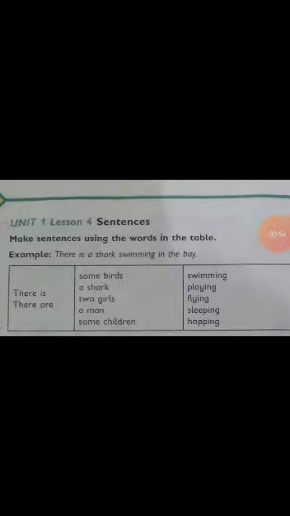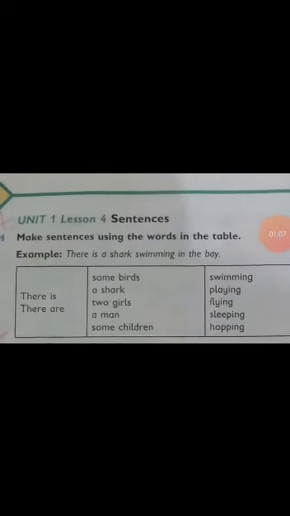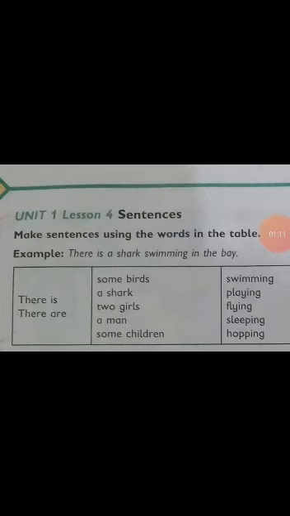Now come to page 6, lesson 4, question number 1. Make sentences using the words in the table. Example: There is a shark swimming in the bay. Students, you can see it's a table and there are 4 boxes in this table. Here in the first box there is written "there is" and "there are". Students, "there is" will come with singular nouns and "there are" will come with plural nouns.